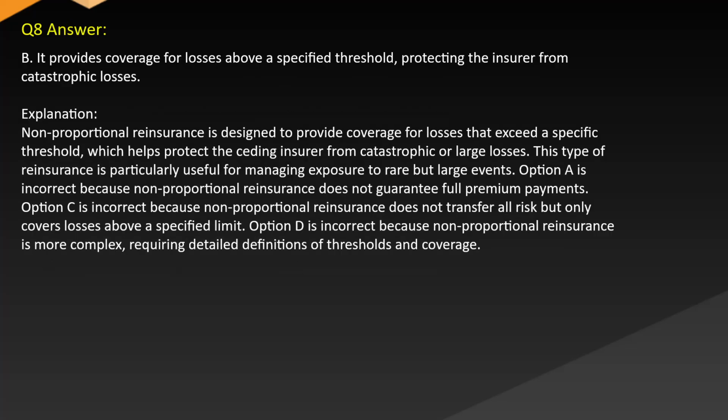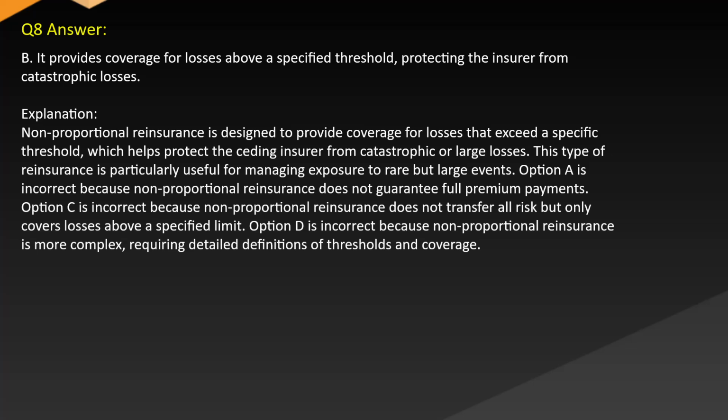Answer: B. It provides coverage for losses above a specified threshold, protecting the insurer from catastrophic losses. Explanation: non-proportional reinsurance is designed to provide coverage for losses that exceed a specific threshold, which helps protect the ceding insurer from catastrophic or large losses. This type of reinsurance is particularly useful for managing exposure to rare but large events.